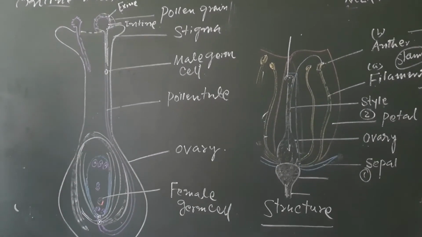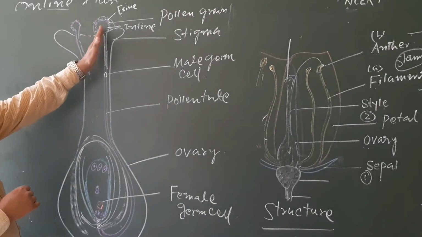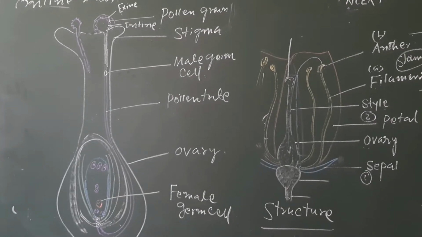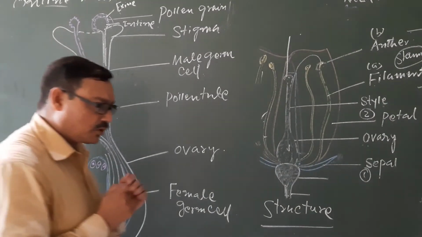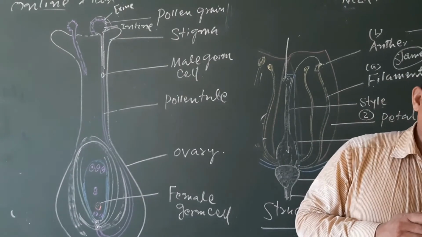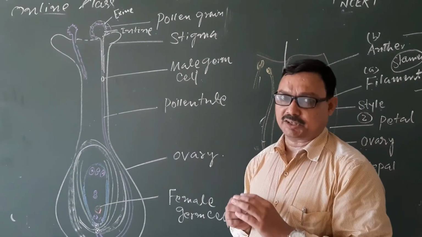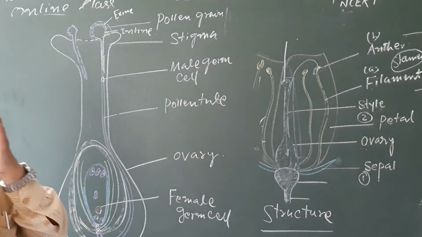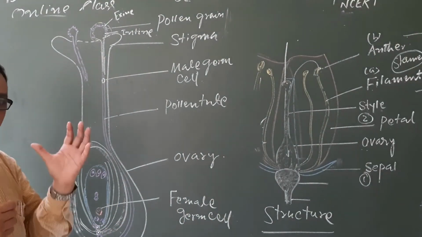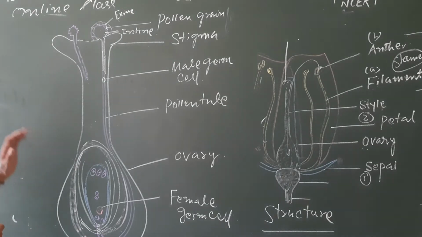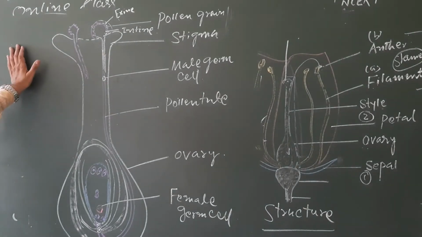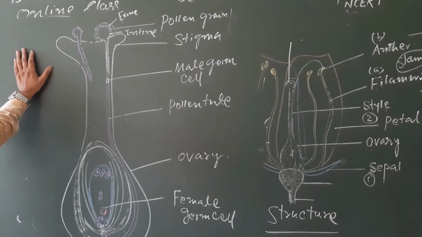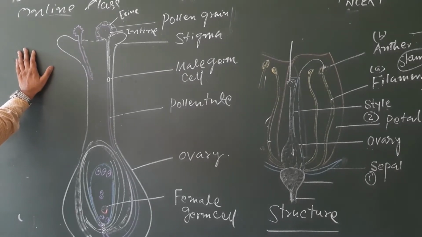Here in the ovary, there are several nuclei and cells present. It is important to understand, but first look here at how the male gamete forms. Actually, there is a formation of two nuclei in the first stage. The nuclei are known as the vegetative nucleus or tube nucleus, and the generative nucleus.